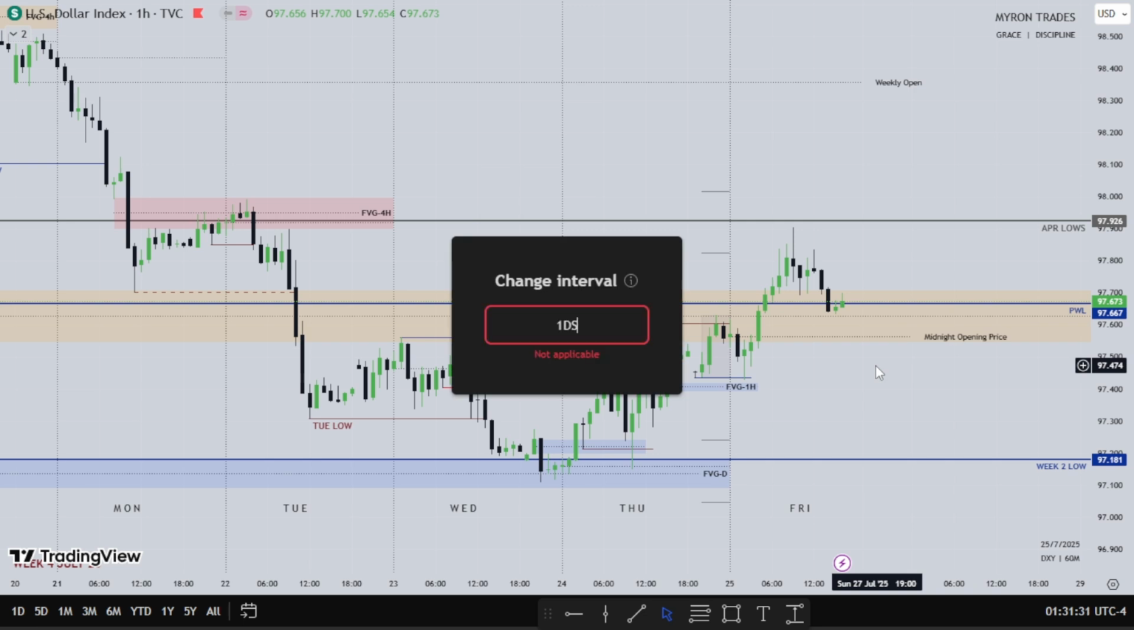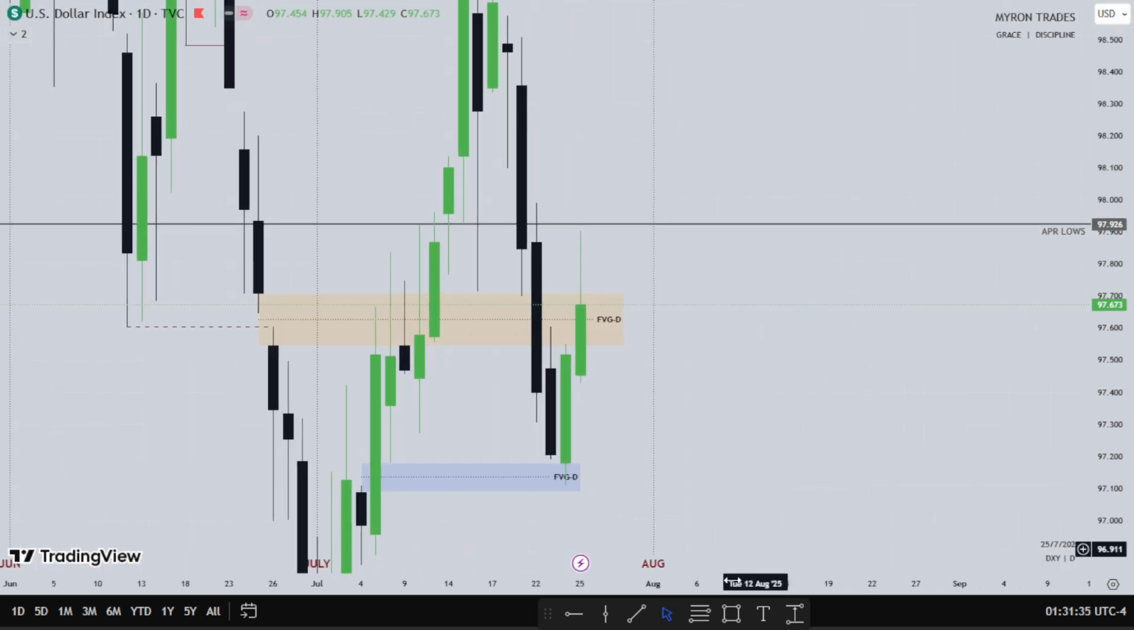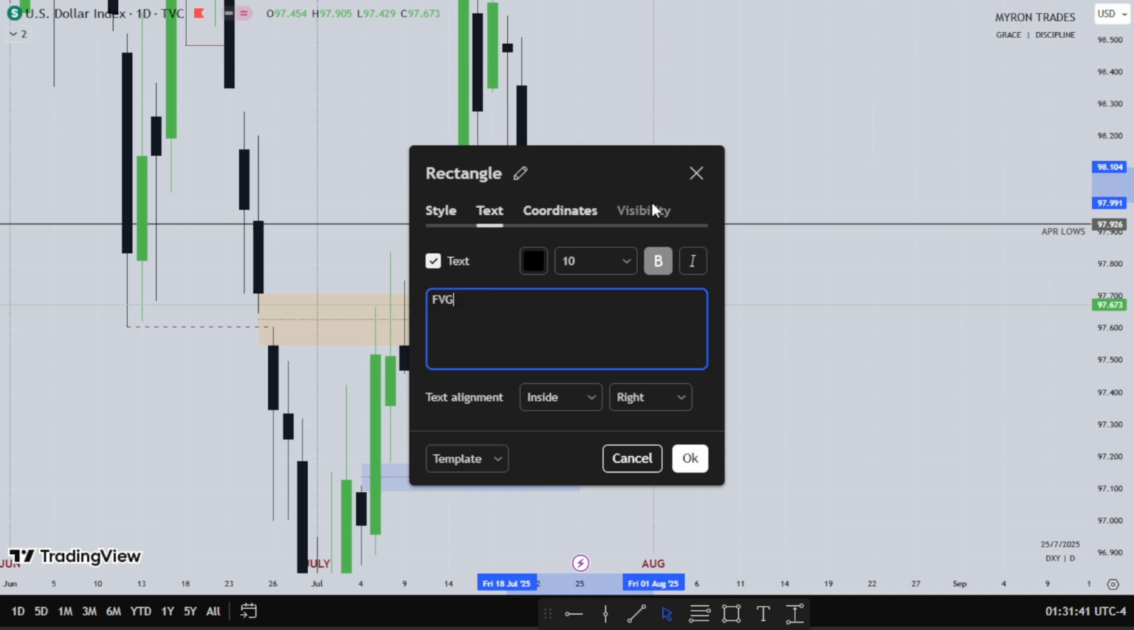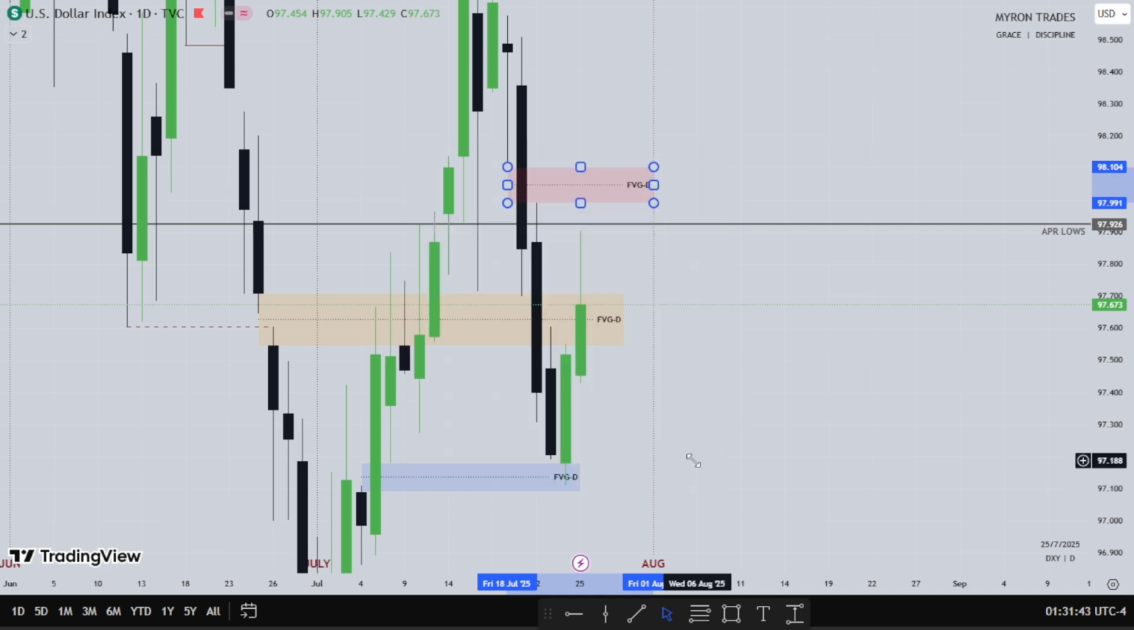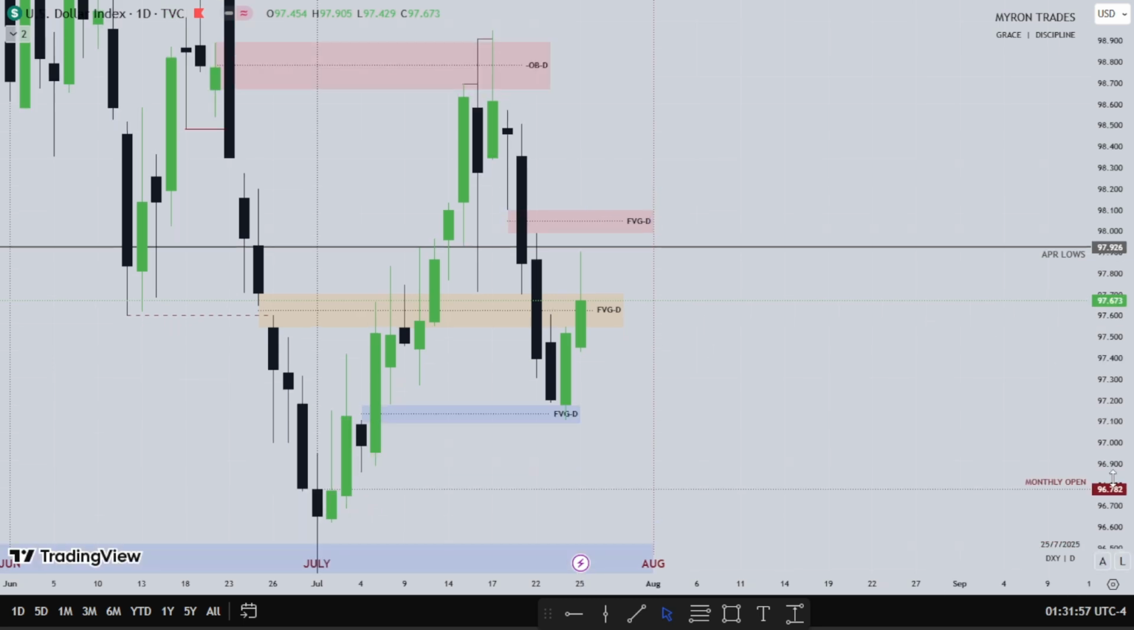So let me annotate that new fair value gap I'll be watching for the new week. So FVGD on this fair value gap. So I'll be watching this fair value gap. If it's going to stay open and we use this one as resistance to go lower, we'll see. But if price wants to go and retest this fair value gap to go lower, so we'll see. So that's about that for the dollar.